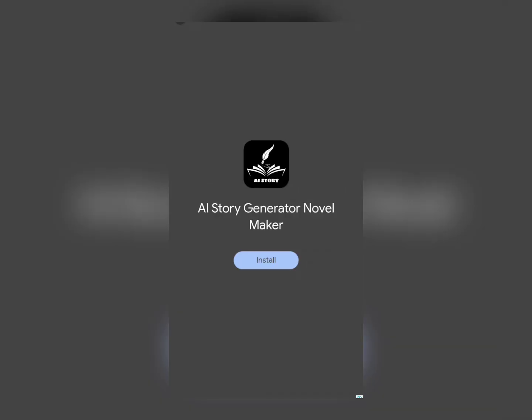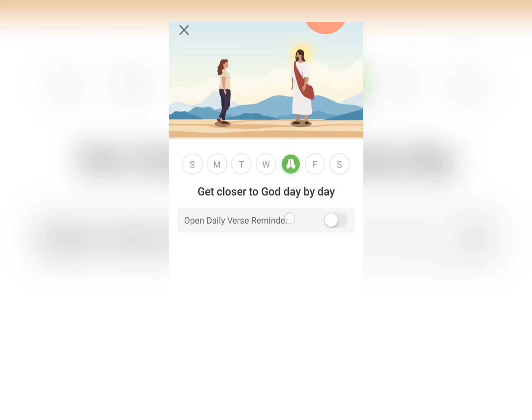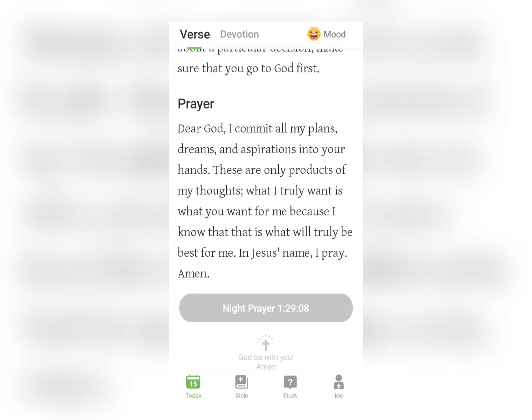So we'll show an ad. As you can see here, nothing much for that. You just tap on the X and just tap on OK. As you can see here, it charts how often you have used your application and so forth.